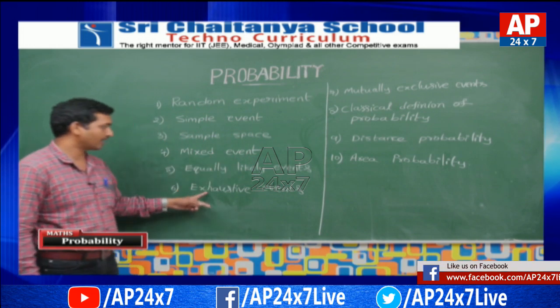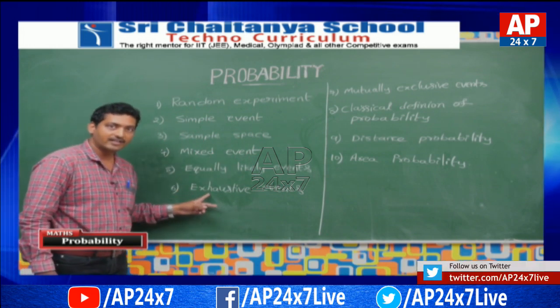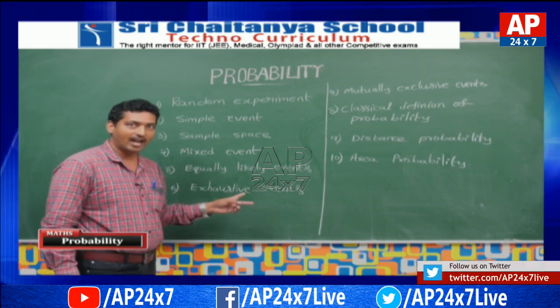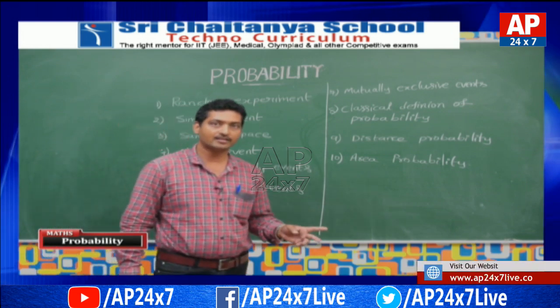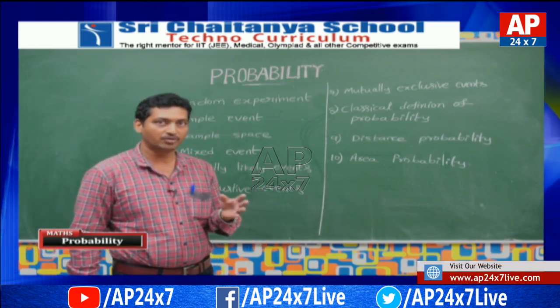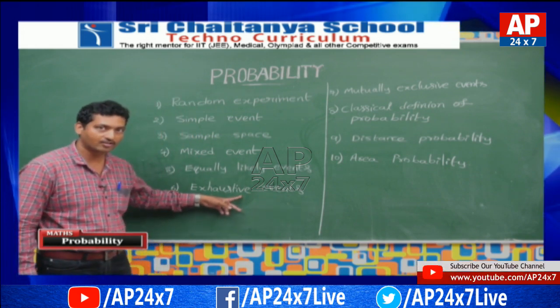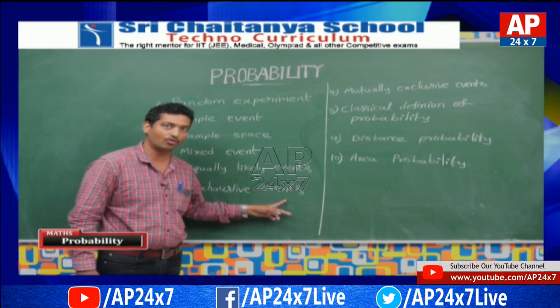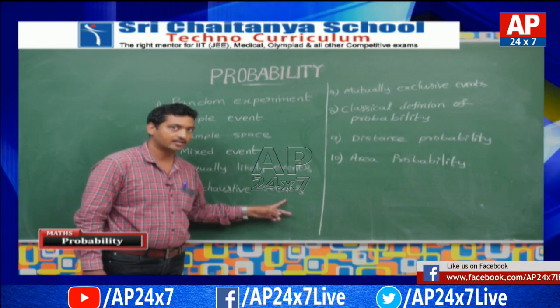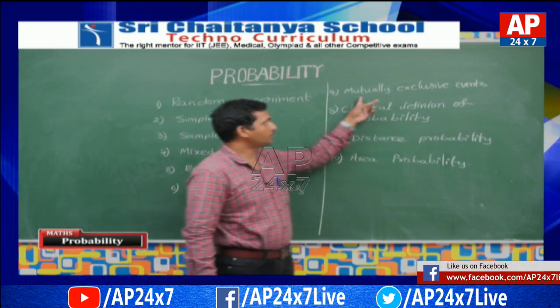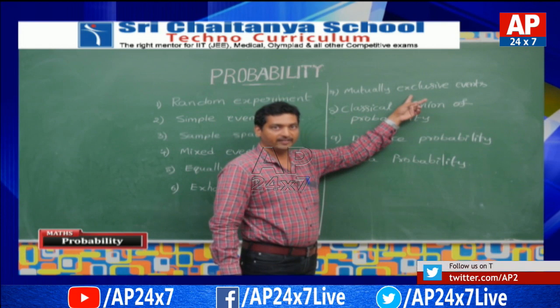Now come to the next one, exhaustive events. E1, E2, E3 and so on, En events are said to be exhaustive events if E1 union E2 union and so on union En is equal to the sample space. Now come to mutually exclusive events.